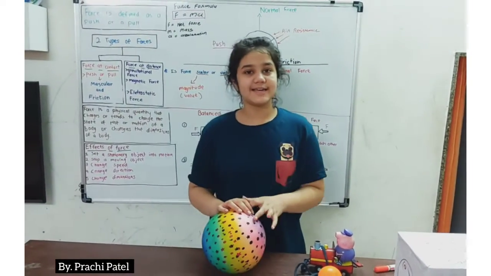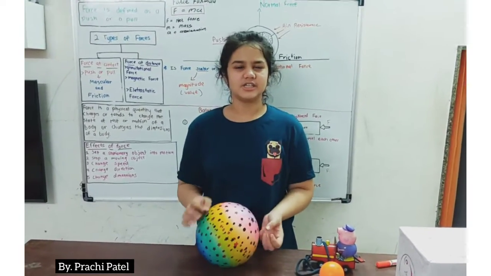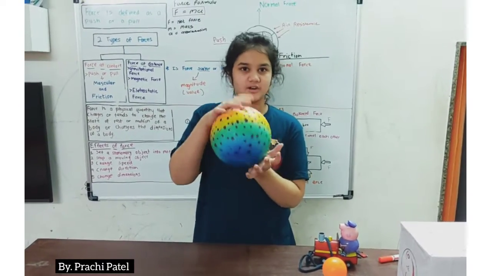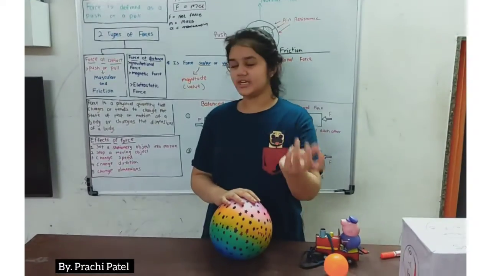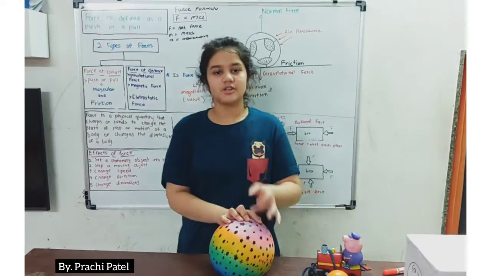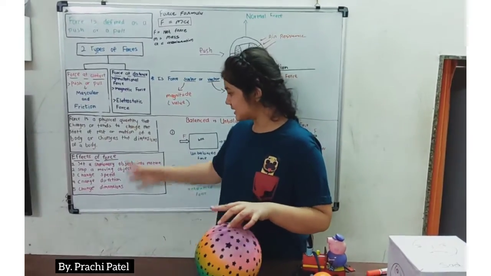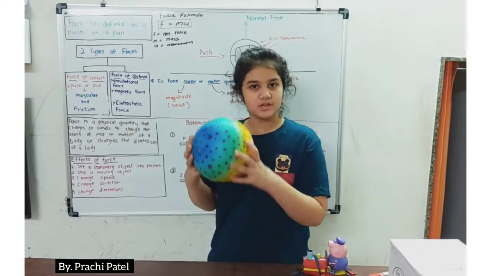Then I have change of dimension. Have you realized that when so many people sit in one car, it changes the dimension of the tire a bit? The tire will get a bit flat, not too flat, but a bit flat, which can also apply in the change of dimensions. So this is how this formula, this kind of thing, applies in mostly everything.